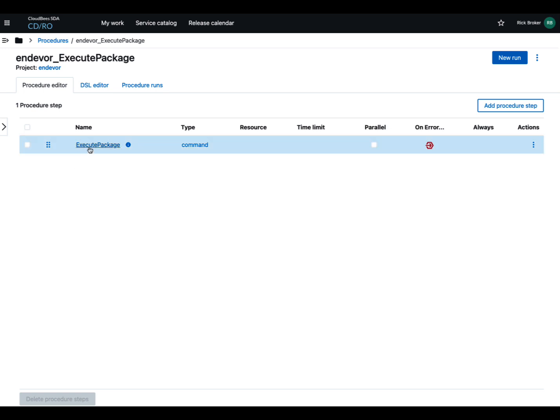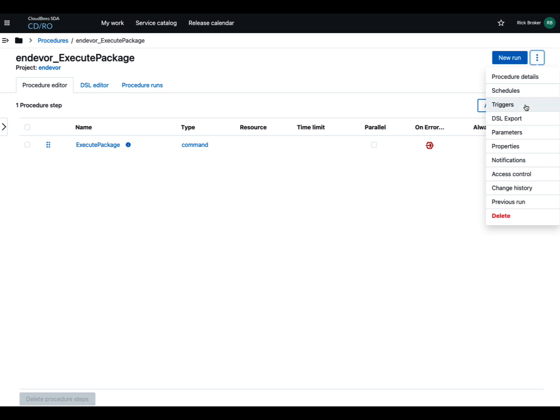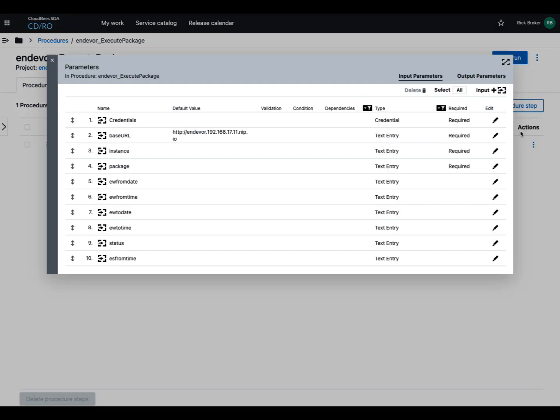So this is a procedure. It has one step. If we go over here and look at the parameters we're going to pass in, we see the actual number of parameters that are required by the REST API for Endevor. If you're familiar with that REST API, you'll recognize a lot of these properties here. And of course, I have the base URL, which is where I'm running my Endevor REST API instance. I've tied that to the possibility of adding a credentials object from CDRO. This means that I can store my credentials in CDRO or in some sort of external credential provider such as HashiCorp Vault.